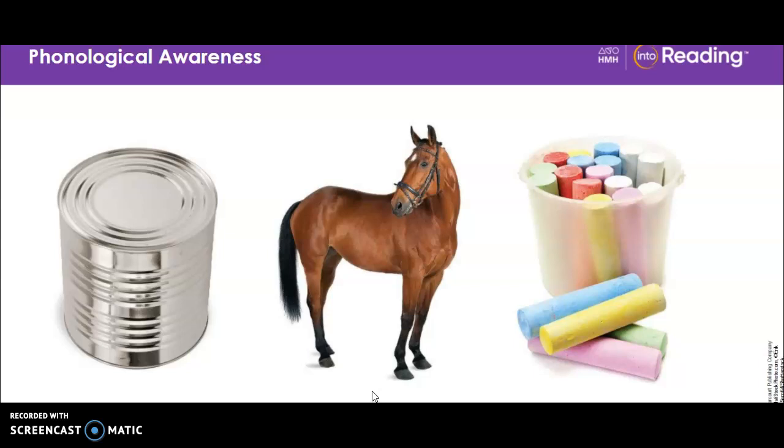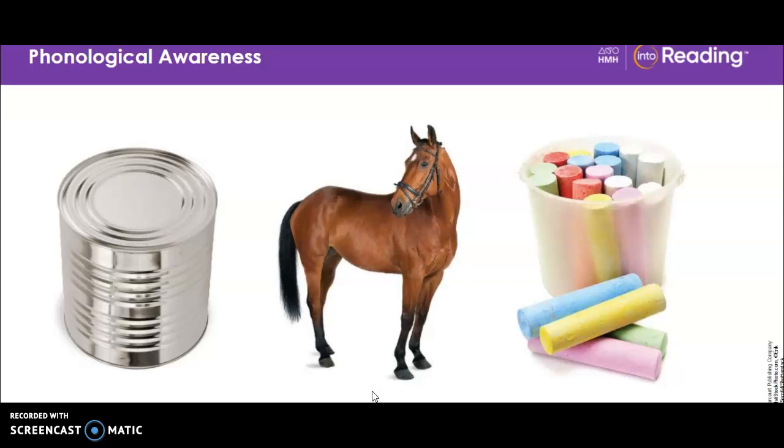I will say a word and you will say which picture name begins with the same sound. I will do the first one. Listen. Cheek. I hear ch at the beginning of cheek. Which picture name begins with the same sound as cheek? Can begins with k. Horse begins with h. And chalk begins with ch. Listen to the beginning sound again. Cheek. Ch. Cheek begins with the same sound as chalk. Ch.